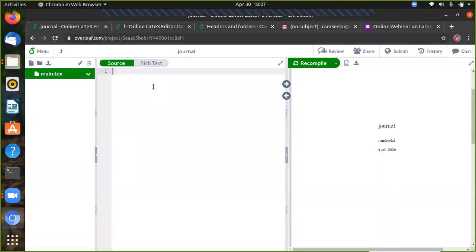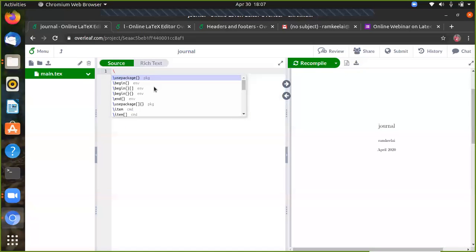So today we're going to write a simple journal with two columns. First we have to write the document class.